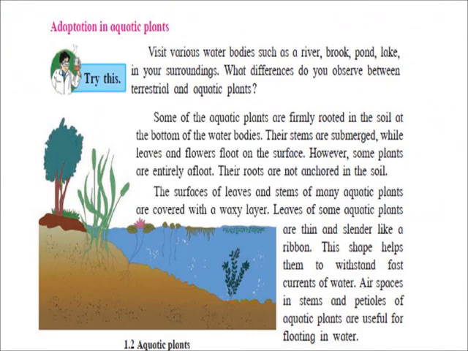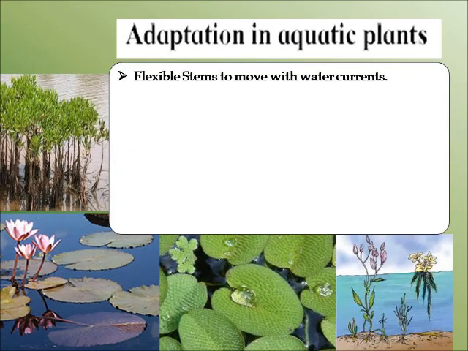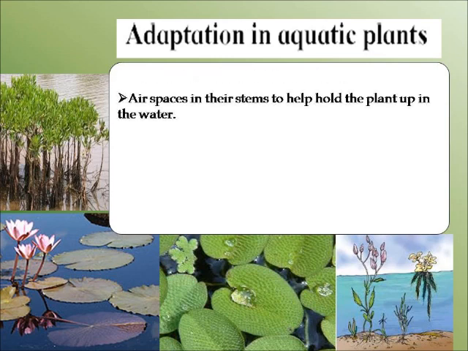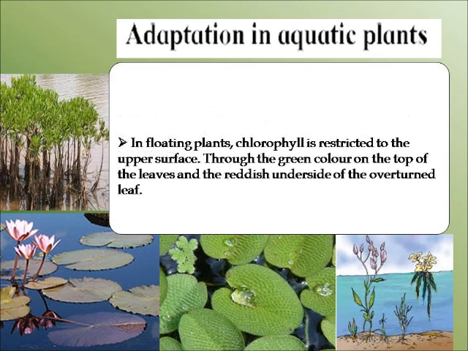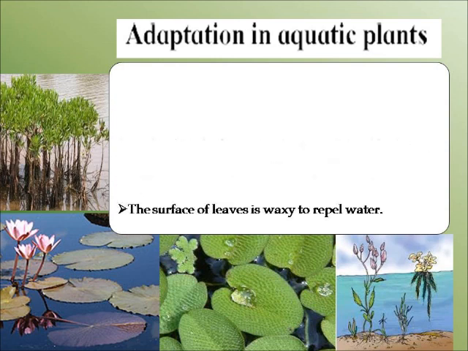Adaptation in aquatic plants. The aquatic plants have flexible stems so that they can move with the water currents. In their stems there are air spaces. It helps to hold the plant up in the water. The roots and root hairs are reduced or absent in aquatic plants. The roots are only needed for anchorage and not for absorption of nutrients and water. In the floating plants, chlorophyll is restricted to the upper surface, hence the green color on the top of the leaves. There is a waxy coating on the surface of the leaves and stems. This is how the plants survive in the water.